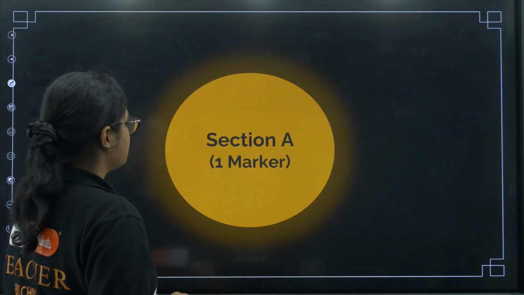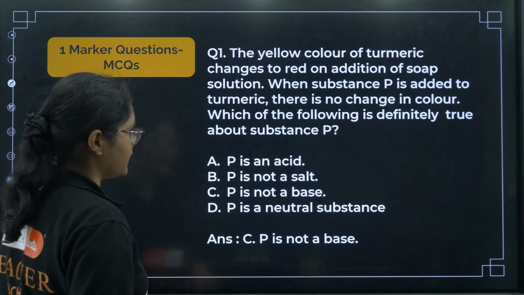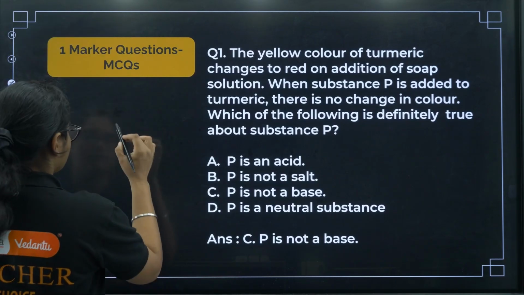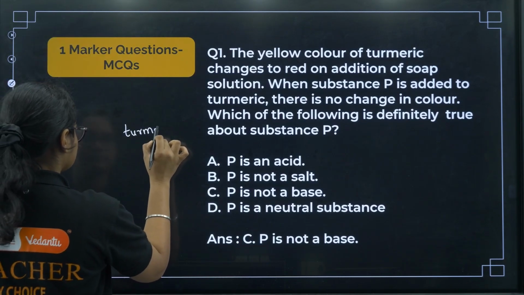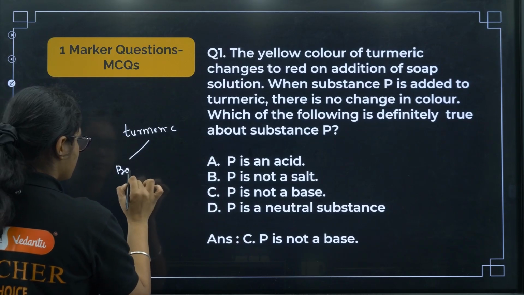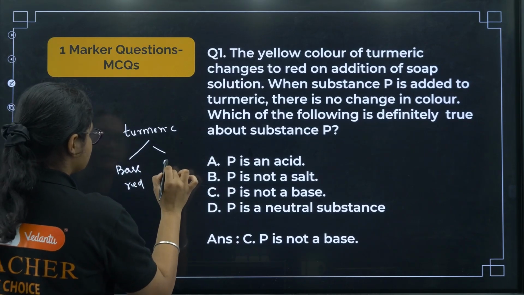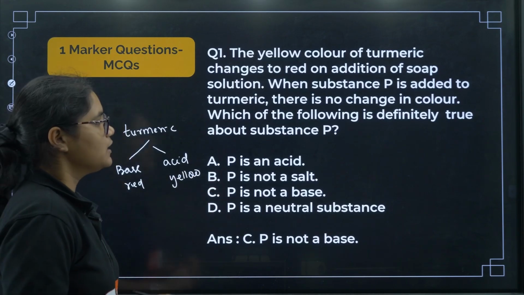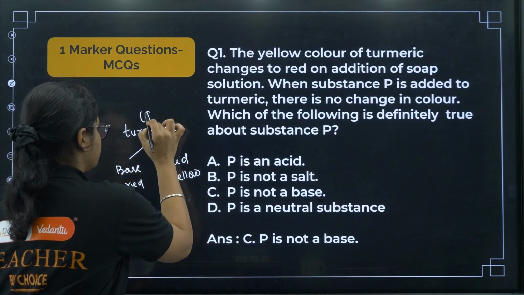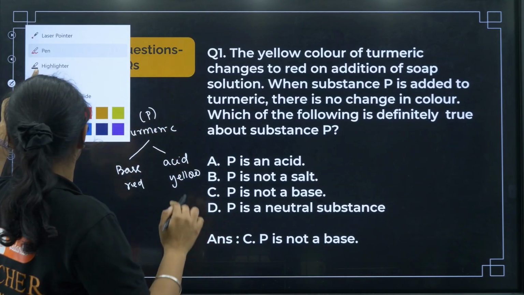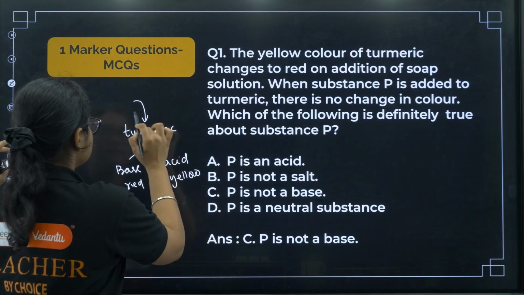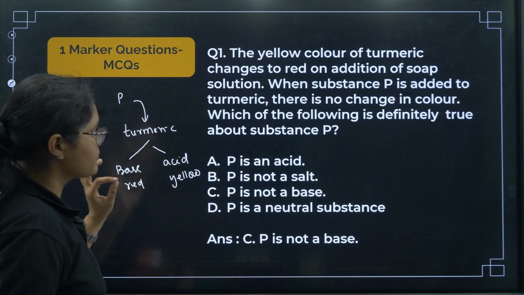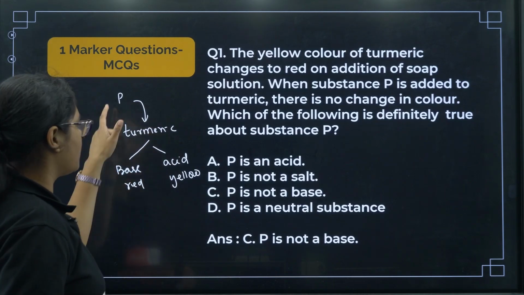Now seeing the first question: the yellow color of turmeric changes to red on addition of soap solution. So you see, if you have turmeric, in base it will change to red and in acid it remains yellow. Okay, that is the concept. Now when substance P is added to turmeric, there is no change in color. Which of the following is definitely true about substance P?